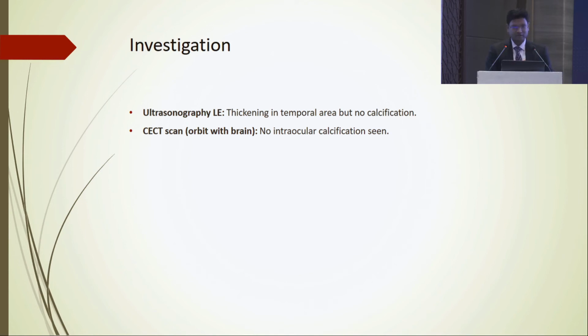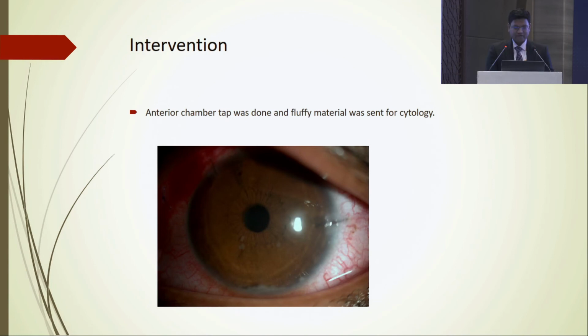We need to have a diagnosis. For that we need to take a biopsy or AC tap, or material from the AC, and send it for cytology. But for that we should have a good cytologist who can actually identify, because if we miss the sample, again we are not able to make the diagnosis. So at this point of time it is always better to refer to a center where they have these facilities for analysis. Luckily we had a good cytologist with us, and we took this material from the AC and sent it for cytology analysis.